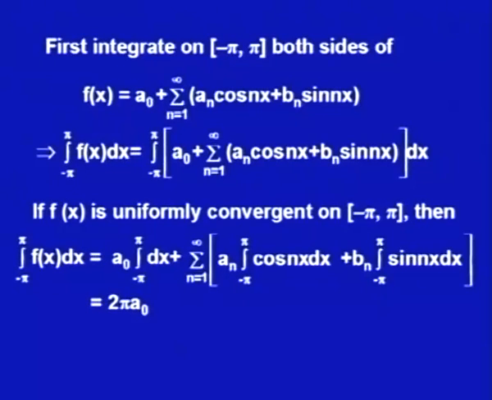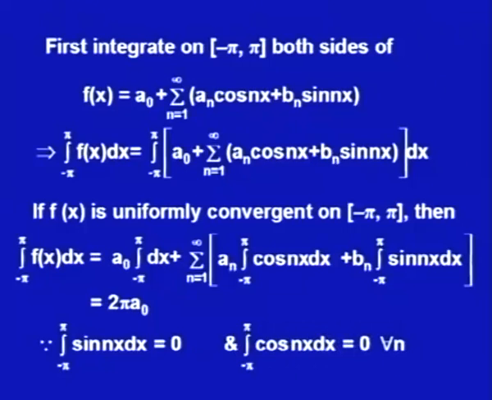That should be equal to 2 pi a naught. Why? Because integral minus pi to plus pi sin n x dx is 0 and integral minus pi to plus pi cos n x dx is 0 for all n. So what is left is only the first term, a naught integral minus pi to plus pi dx, whose integral is x from minus pi to plus pi, which is 2 pi.